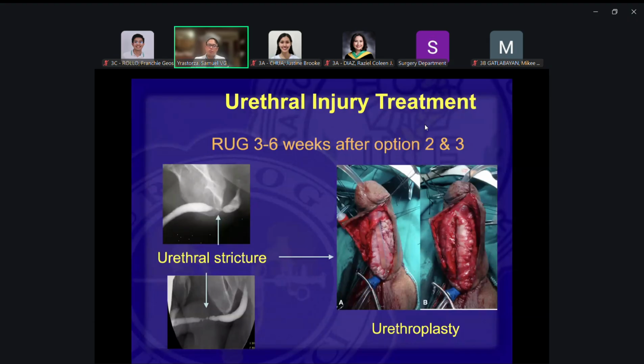When there's injury, there's healing, there's scar formation, that can lead to stricture. And for this, nice to know lang, then you can do urethroplasty. There are other options, like endoscopic procedures, but at the moment, this would be nice for you to know.